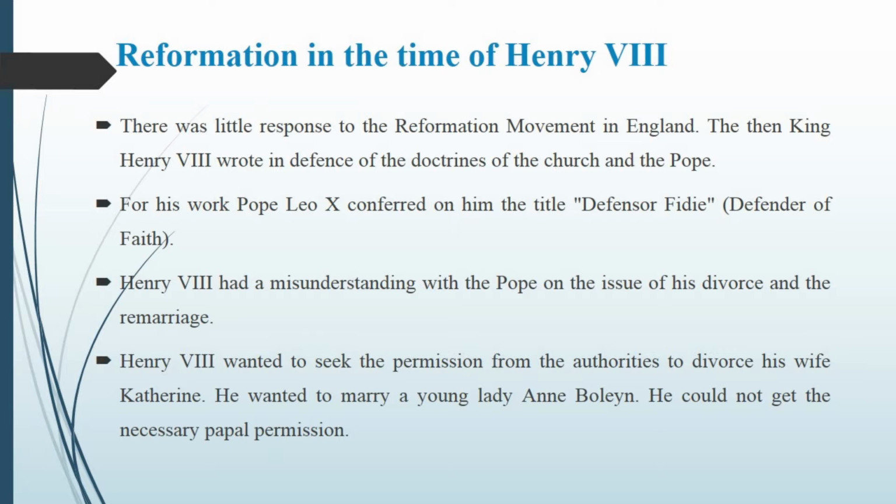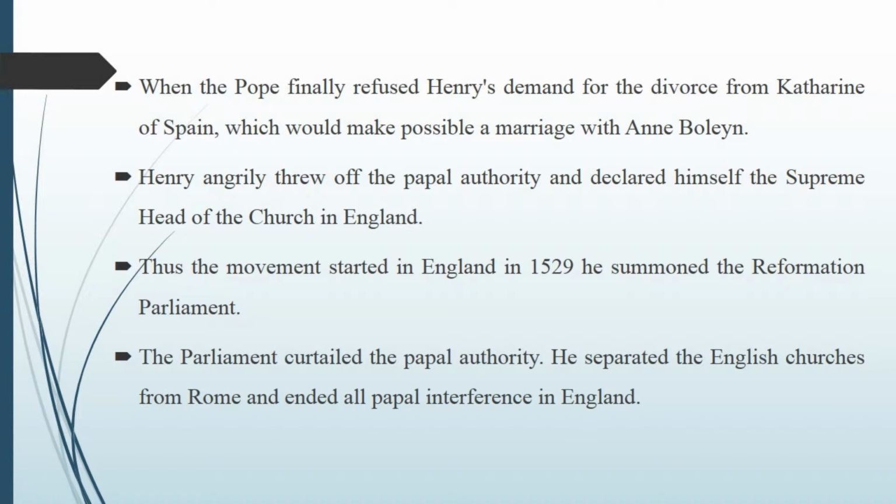Henry VIII angrily threw off the papal authority and declared himself the supreme head of the church in England. He gained control of everything, and he became the supreme head of the church in England. Here, the Catholic people were left.